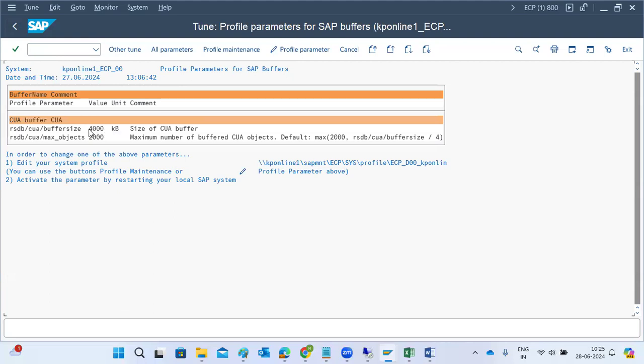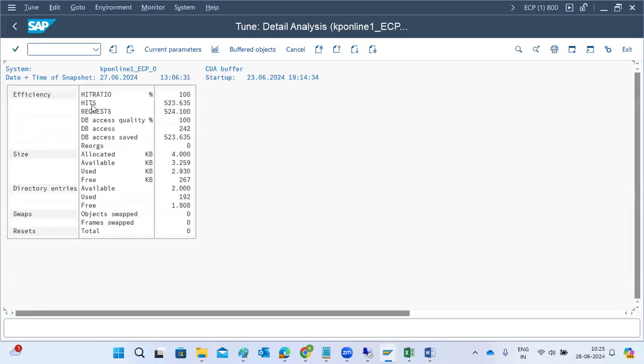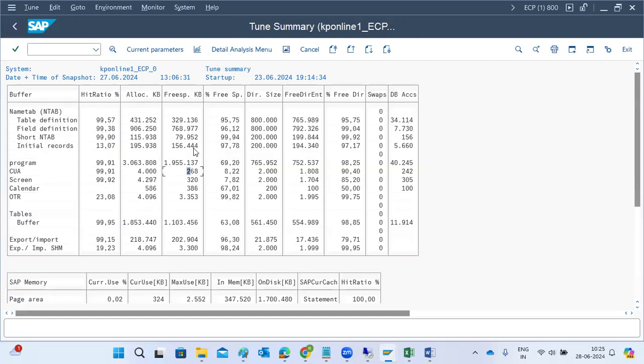If we want to increase it, you need to change this parameter from 4000 to 8,000, something like that. Whatever the value, we have to change it here. Then the swaps will change. For each and every configuration there is a parameter in RZ10, RZ11, and we have to change those parameter values.